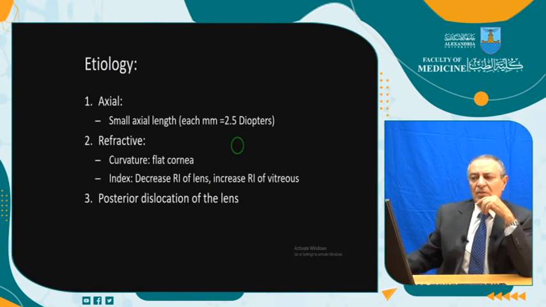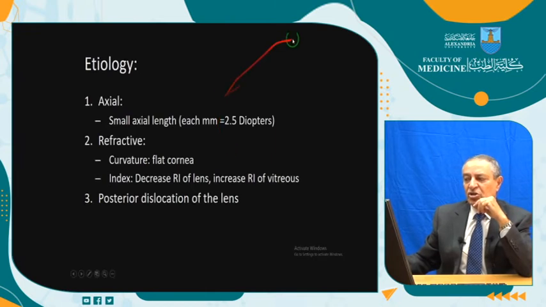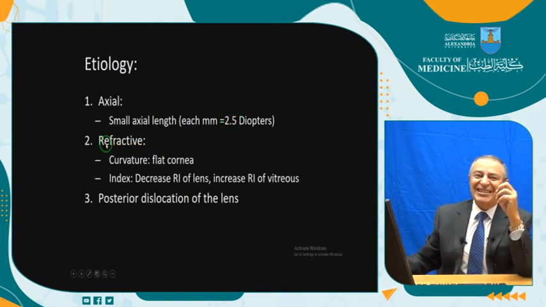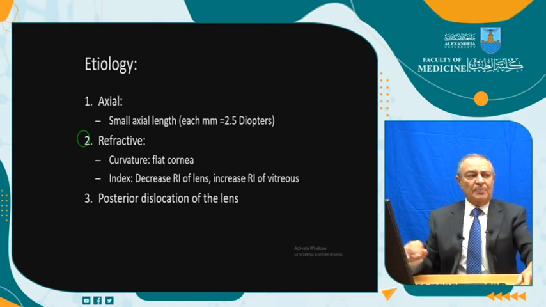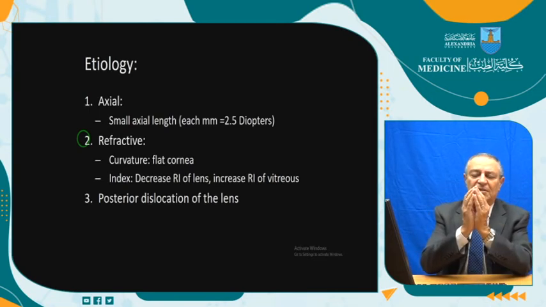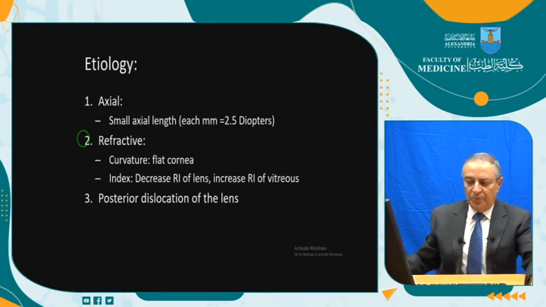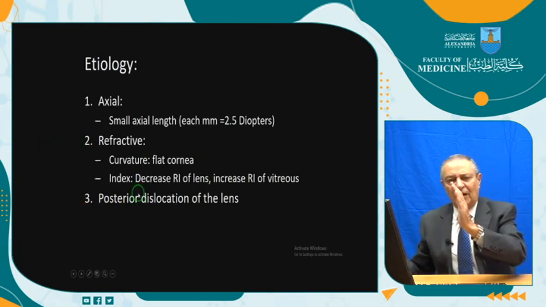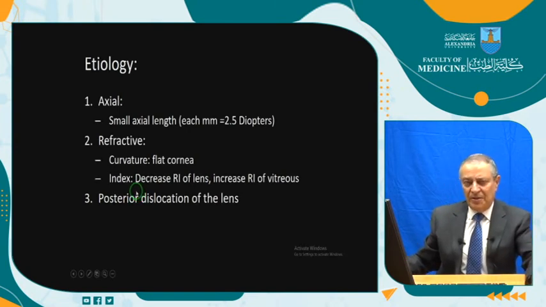What is the etiology? Axial also: a small axial length, where each millimeter is inducing 2.5 diopters of error, and refractive, where we have spoken that the refraction is less than needed. Curvature: a flat cornea. Index: decreased refractive index of the lens. It doesn't happen except at the start of treatment of diabetes, when the lens becomes more flat, inducing some hypermetropia. And this third issue, yes, you can omit it, meaning that if the lens is posteriorly displaced, which is extremely rare, it is less effective, as we have seen.